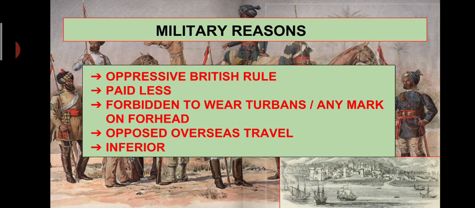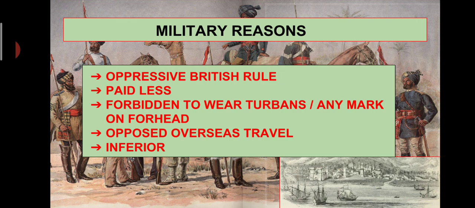They were paid far less than the British soldiers. Even if they were capable, they were never put in higher posts or paid higher salaries. Higher posts in the military were reserved only for the British. The sepoys were forbidden to wear turbans or headgear. They were not allowed to put any symbol on their forehead either.